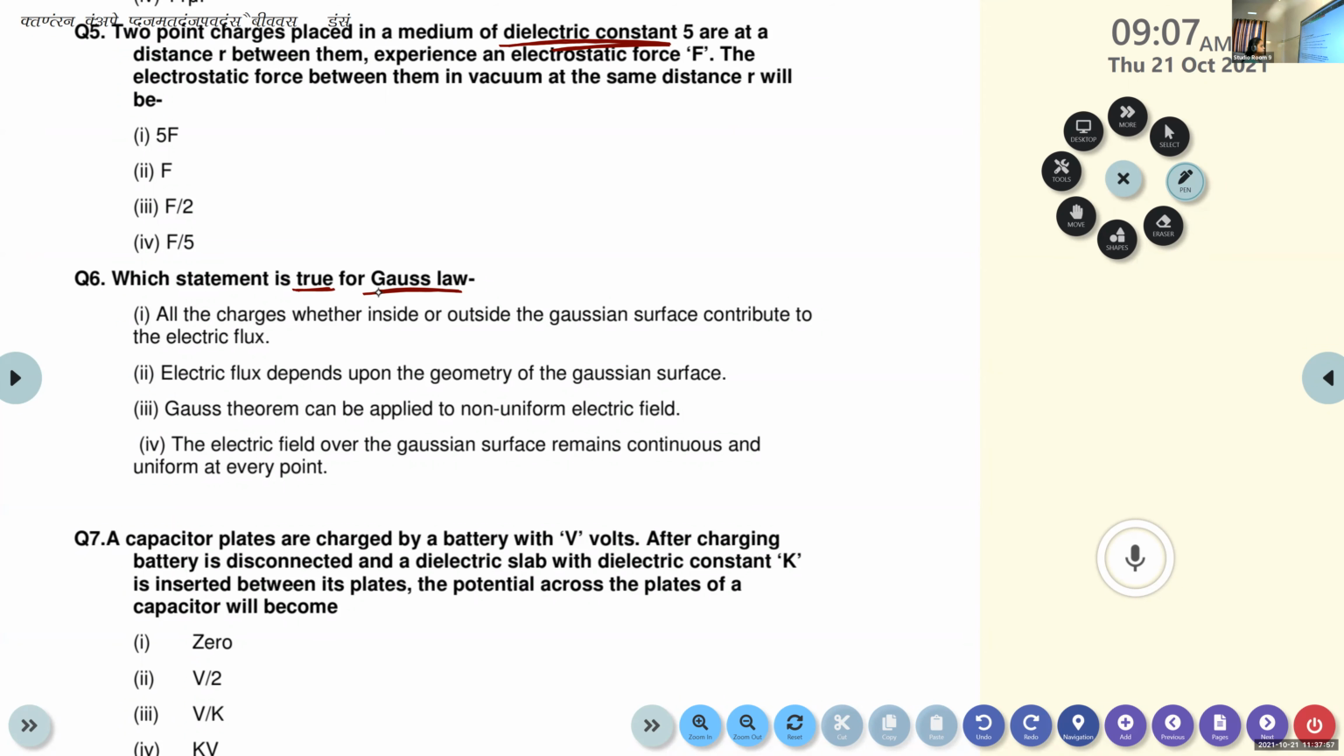Which statement is true for Gauss law? Read all the alternatives one by one. All the charges, whether inside or outside the Gaussian surface, contribute to electric flux. Is it true?